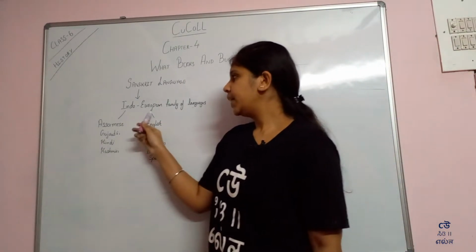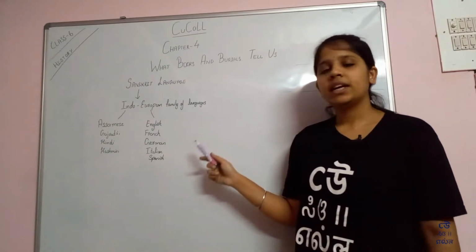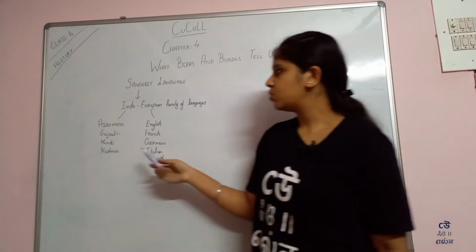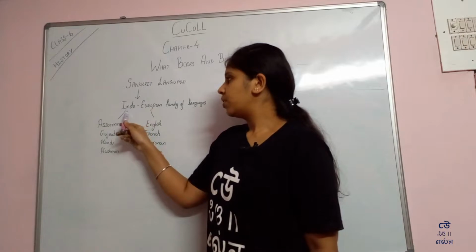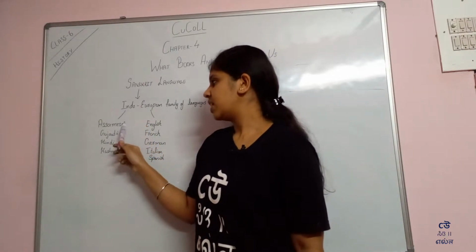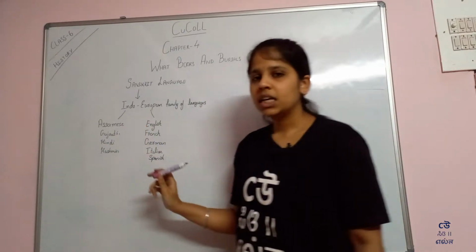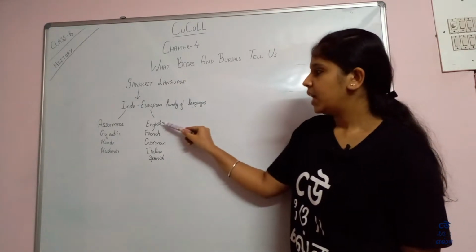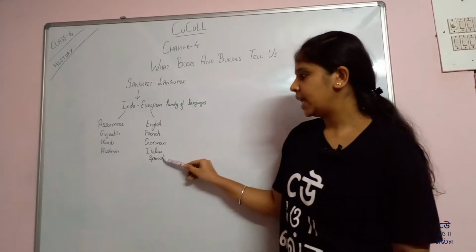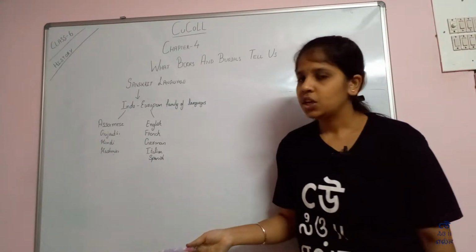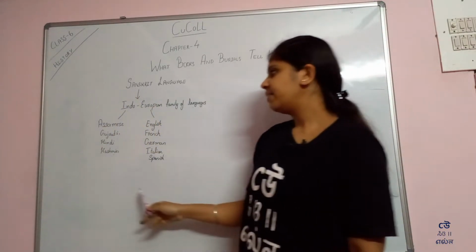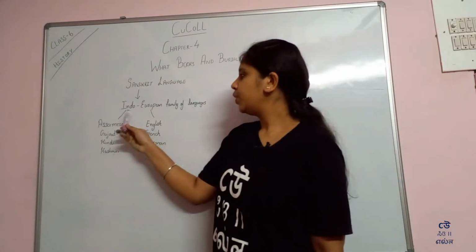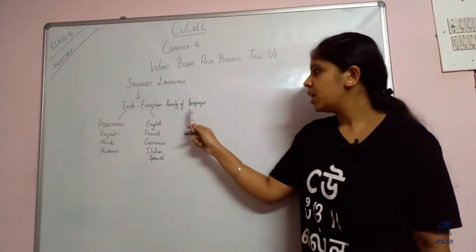This family includes Indian languages such as Assamese, Gujarati, Hindi, and Kashmiri, and European languages such as English, French, German, Italian, and Spanish.